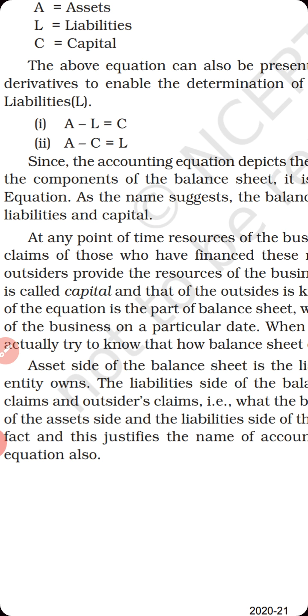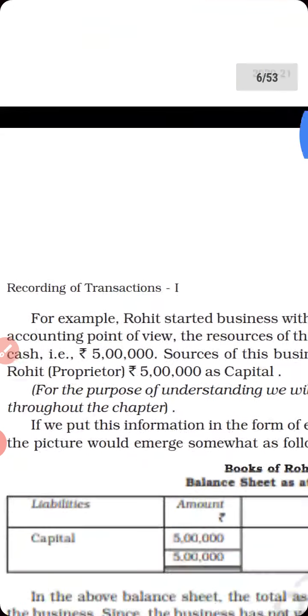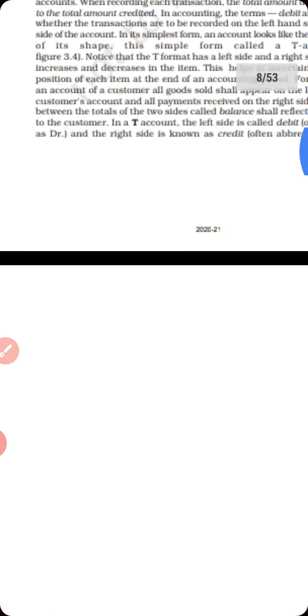Similarly, in case liability is not given and capital and assets are given, then you can calculate the liability as the difference between assets and capital.